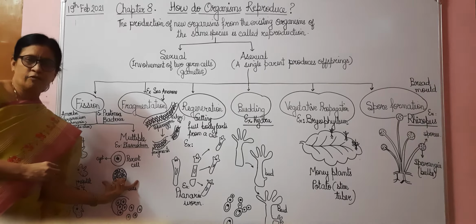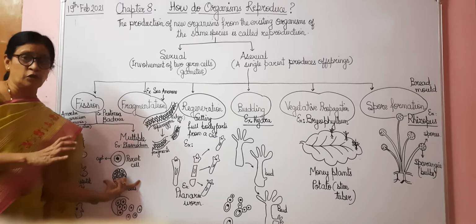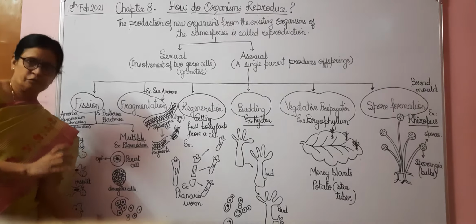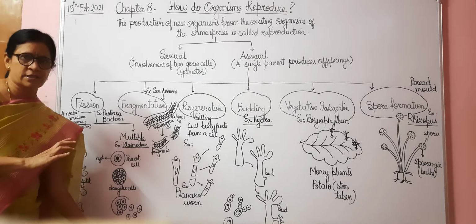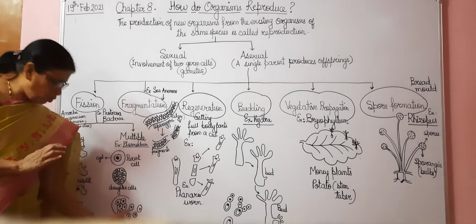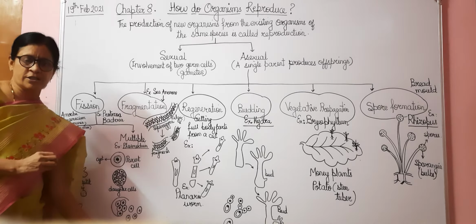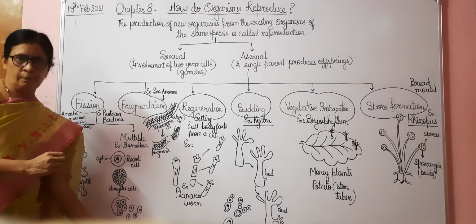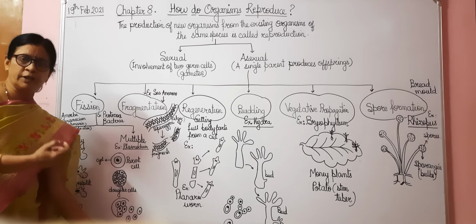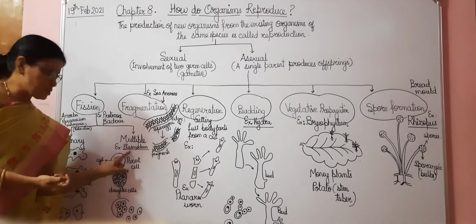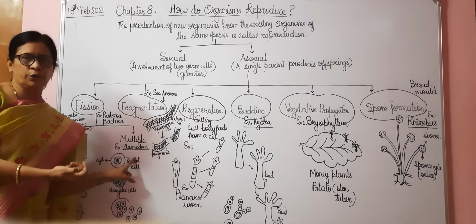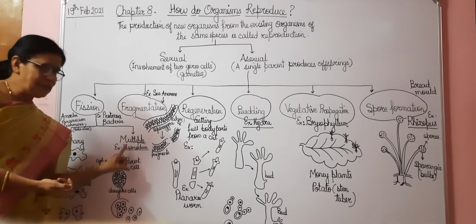So many cells are formed, and when this parent cell is fully grown, then this cyst, which was the outer covering, breaks. And when the outer covering breaks, all the cells which were formed come out, and under favorable conditions, each cell will form a new plasmodium. Again, it will fully grow into a new plasmodium. So this is multiple fission.